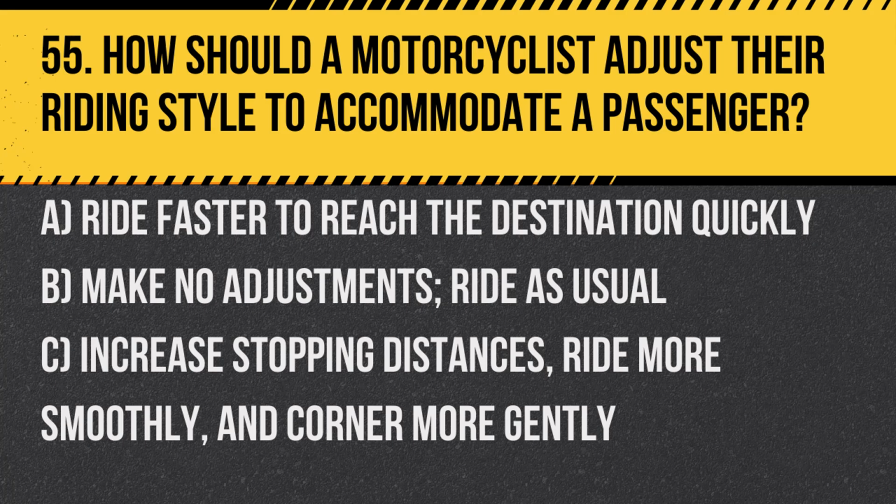A. Ride faster to reach the destination quickly. B. Make no adjustments. Ride as usual. C. Increase stopping distances. Ride more smoothly and corner more gently. Answer. C. Increase stopping distances, ride more smoothly, and corner more gently to ensure both the rider's and passenger's safety.